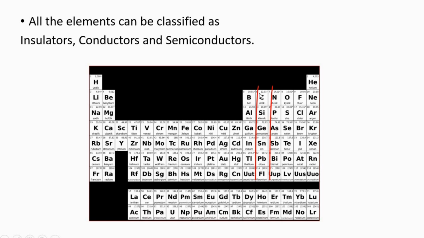Amongst these, the group 4 elements, here you can see I'm talking about group 4. These are group 4, so they are basically semiconductors. So why are they called semiconductors?